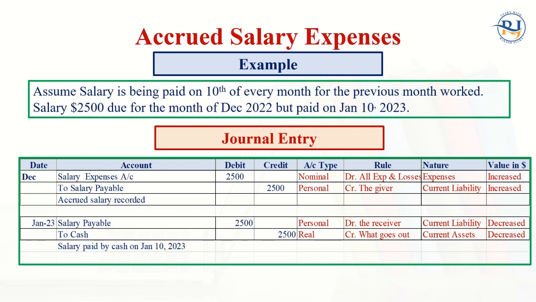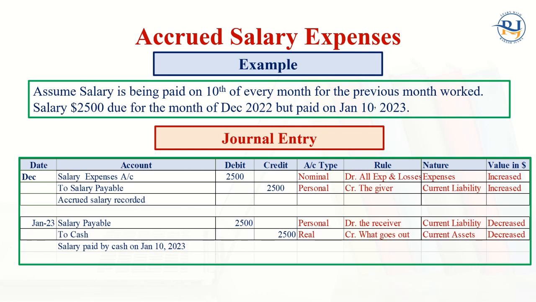Now, a similar kind of expense is the accrued salary expense. Assume that salary is being paid on the 10th of every month for the previous month worked. For example, salary of $2,500 is due for the month of December 2022, but paid on January 10 next year, 2023. In this case, your employee has worked for the month of December, but you did not pay money.